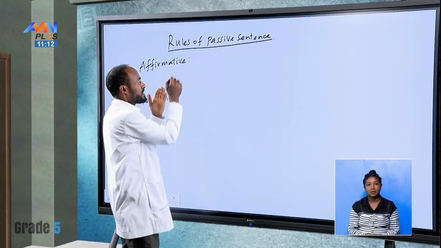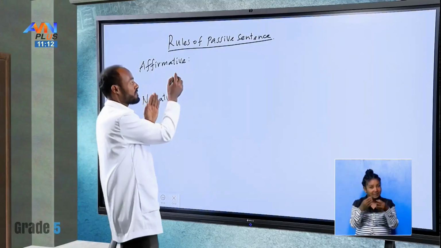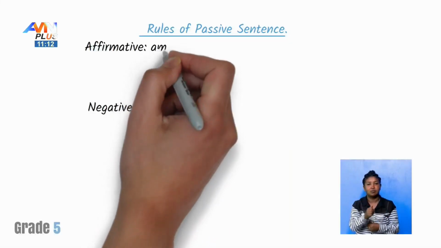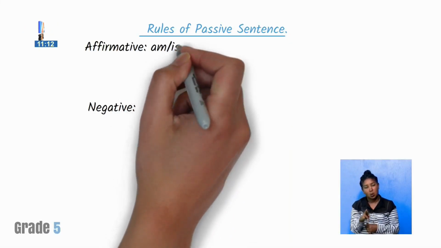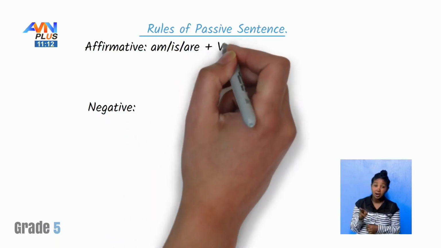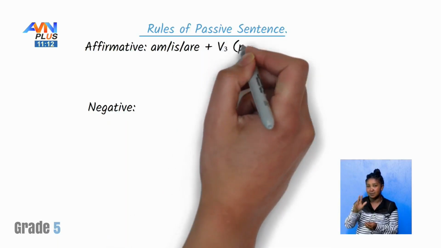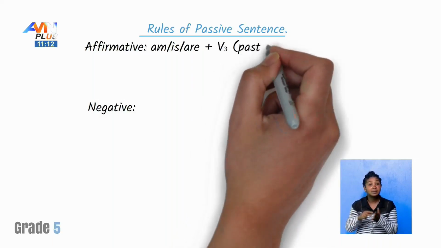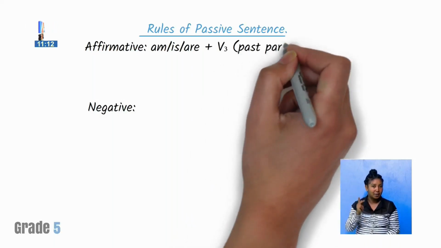In affirmative form, we have to use am, or is, or are, plus verb 3. Verb 3 means past participle.